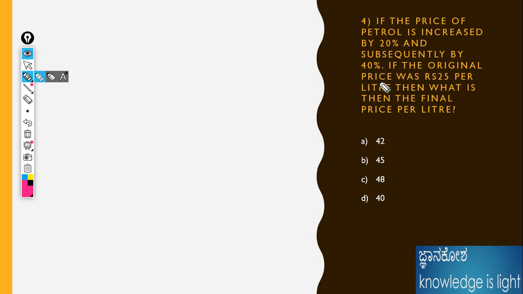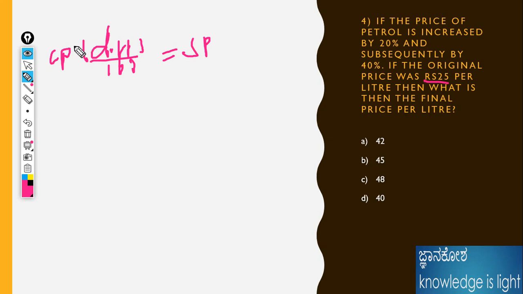Then the original price is 25. Okay, he has given the original price 25, the cost price is given. Then what is the final price per liter? Okay, what is the final price per liter? Already I told, CP multiplied by the difference in percentage is equal to SP. That means initial value, final value. What is the initial value?